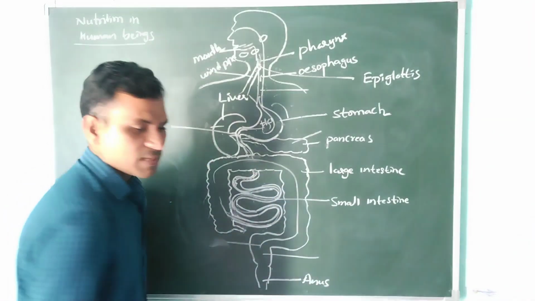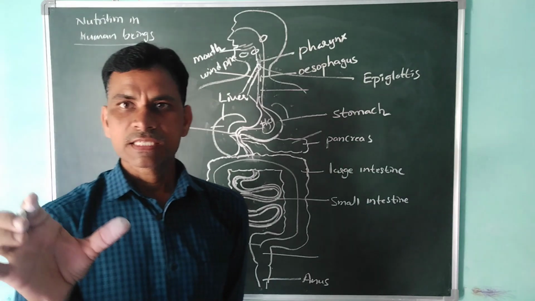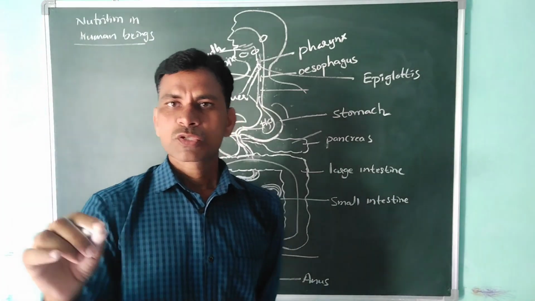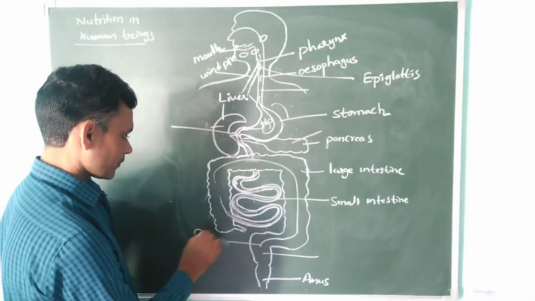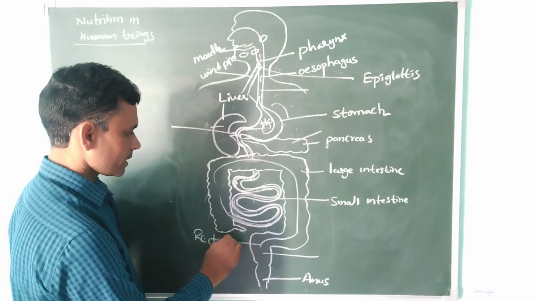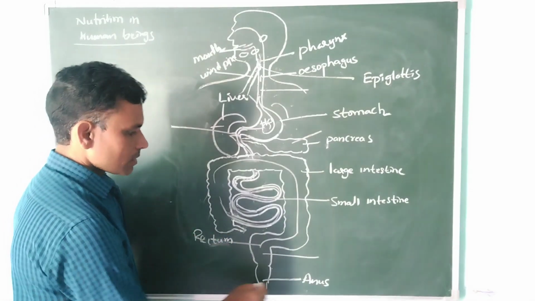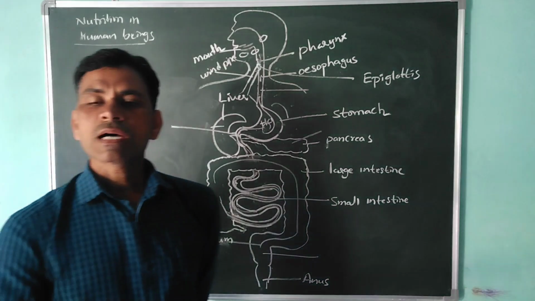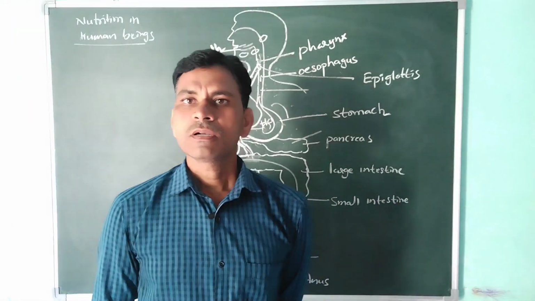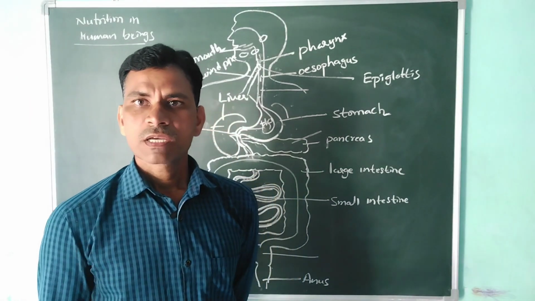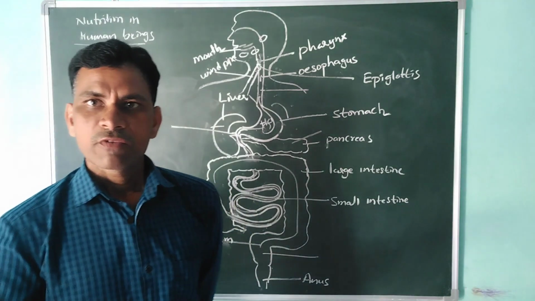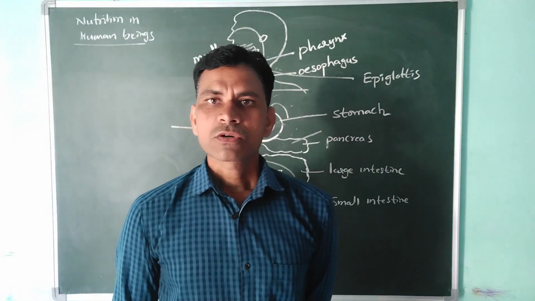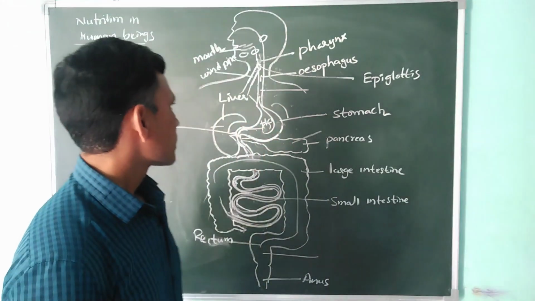Here is the rectum. Rectum means the waste material, which is called stool, is stored here temporarily. After this it is passed through the anus. This is called defecation. What is defecation? The process of exiting the waste material through the anus is called defecation.